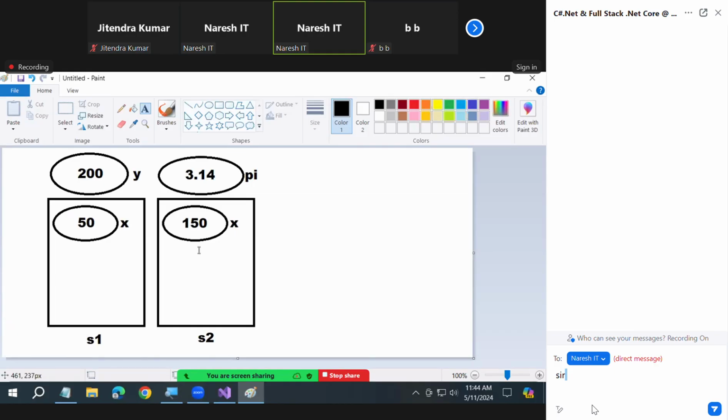Follow the sequence. Static: single copy for the whole class, can be modified. Constant: single copy for the whole class, cannot be modified. Non-static: separate copy for each instance, can be modified. Now tell me, read only: separate copy for each instance, cannot be modified.